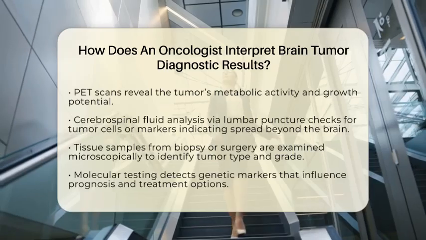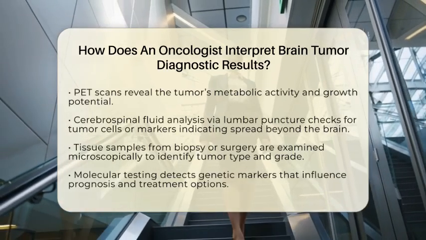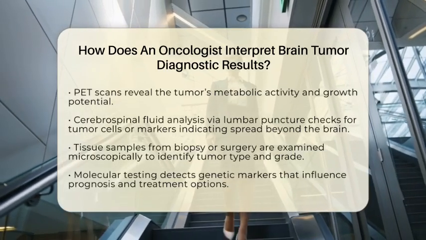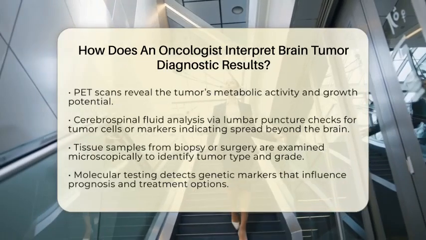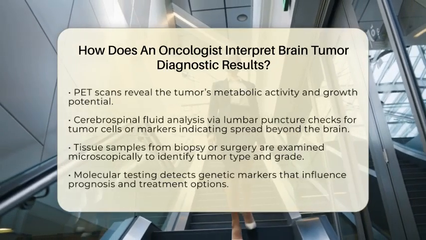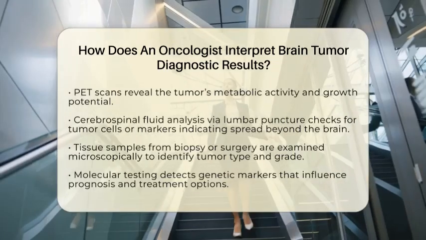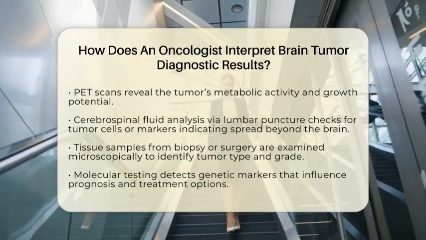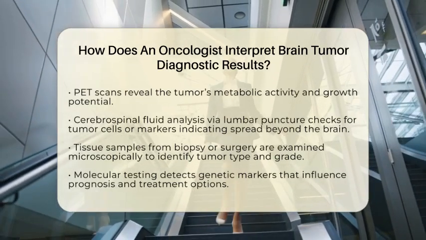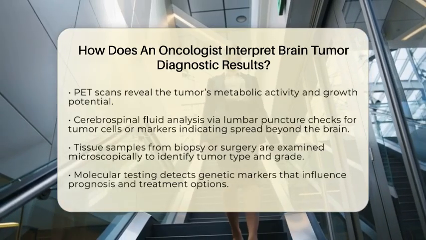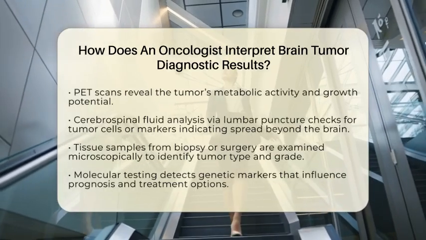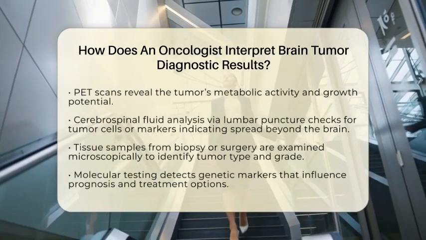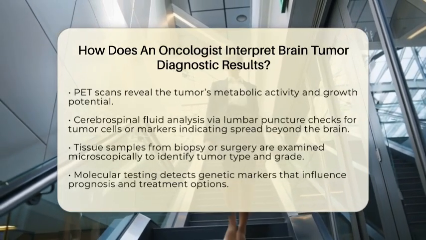Sometimes, a computed tomography scan is used, especially if a quick assessment is needed or if the patient has symptoms like sudden neurological changes. PET scans can also be helpful by showing how metabolically active the tumor is, giving insight into its growth potential and whether it might have spread beyond the brain. To check for possible spread beyond the brain, doctors may analyze cerebrospinal fluid through a lumbar puncture, looking for tumor cells or markers that suggest metastasis.